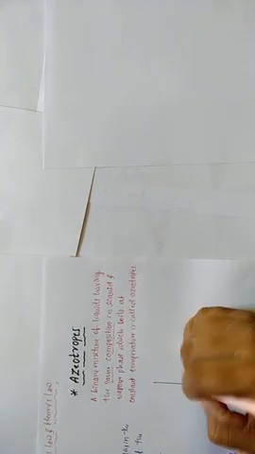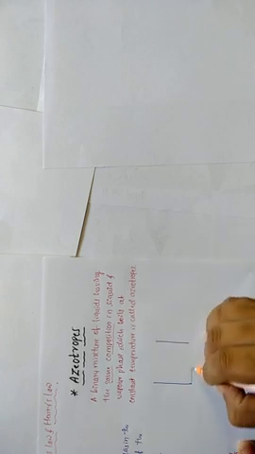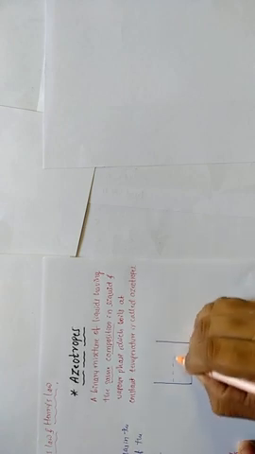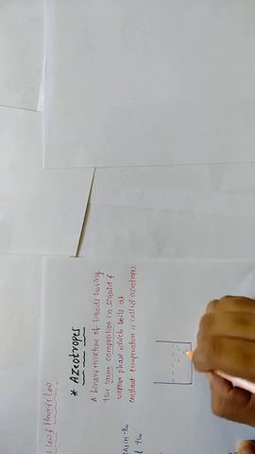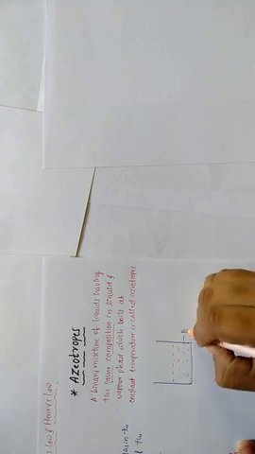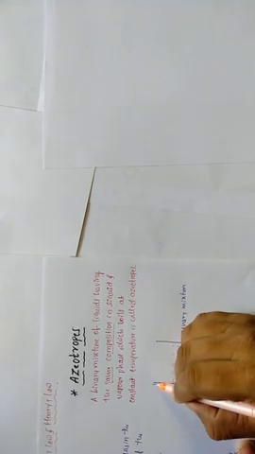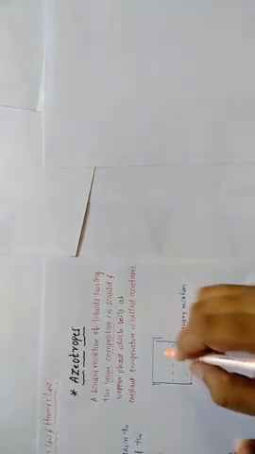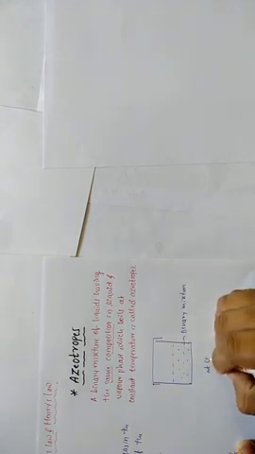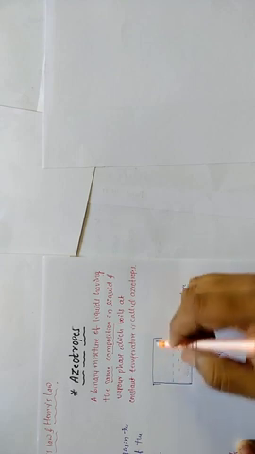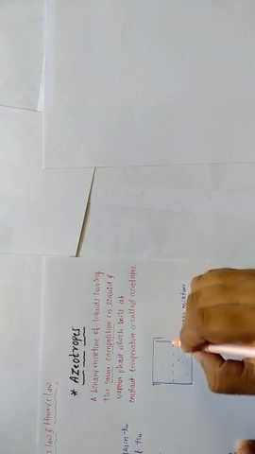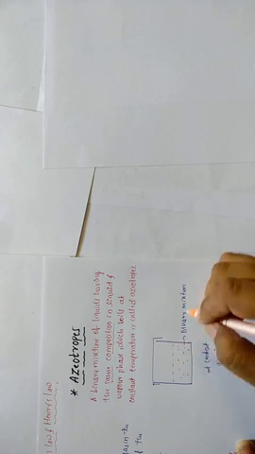Or diagrammatically you can observe here, this is a beaker containing a binary mixture, and this is a lid, and at a constant temperature the composition of the binary mixture is the same in its vapor state and in its liquid state.